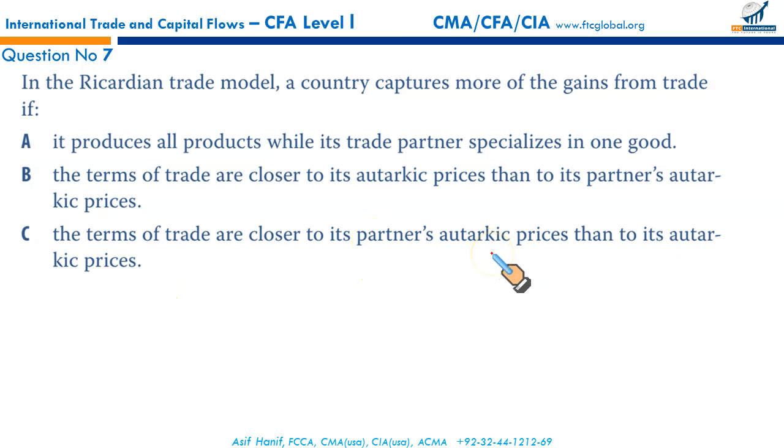The terms of trade are closer to its partner's autarkic prices than to its own autarkic prices. This means that you are purchasing the goods and services at nearly the cost of production of your trading partner. So in this case, the country will capture more gains. The terms of trade are closer to your partner's market clearing prices than to your own autarkic prices. So that makes C the correct option.